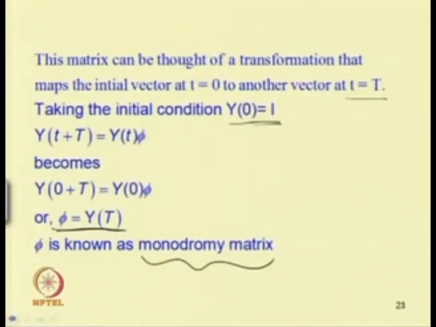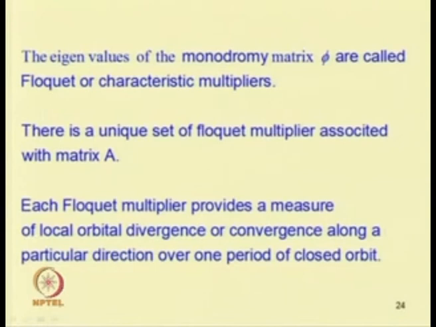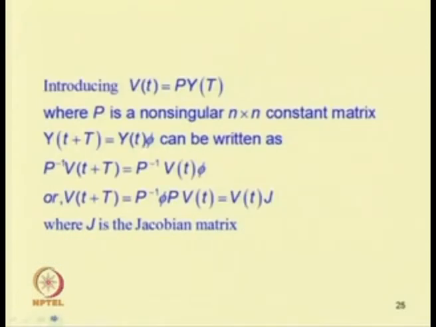In this case, one can take the initial condition differently. So, this phi or this monodromy matrix cannot be a unique matrix. It depends on the initial condition, but one can see that these Floquet multipliers are a unique set. So, these are the unique set associated with the matrix A.